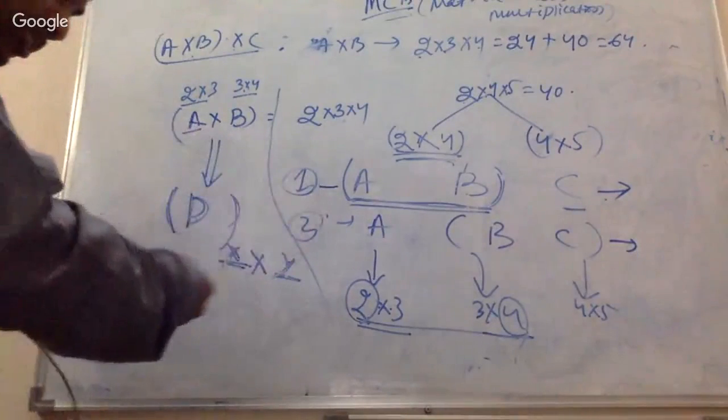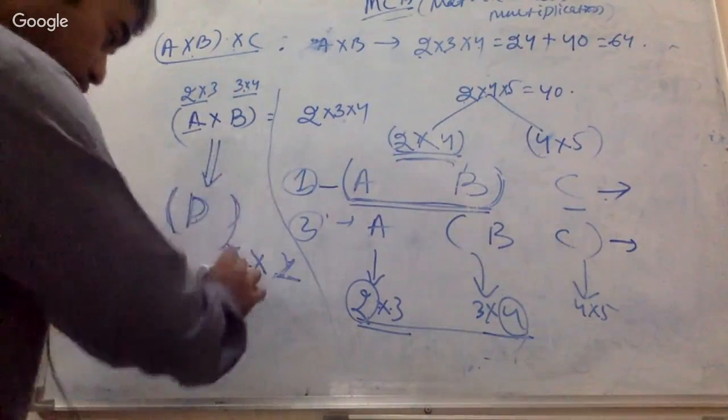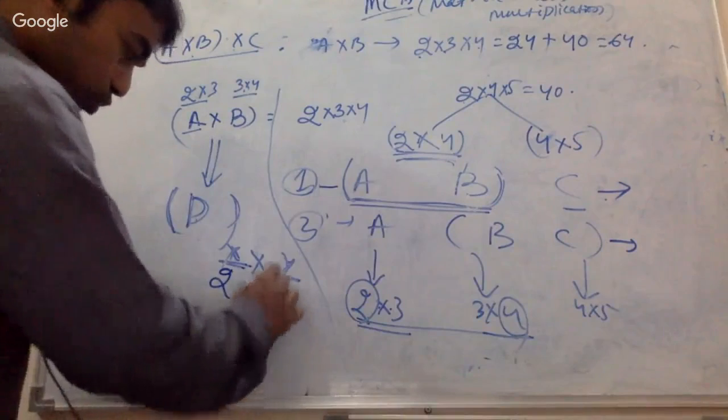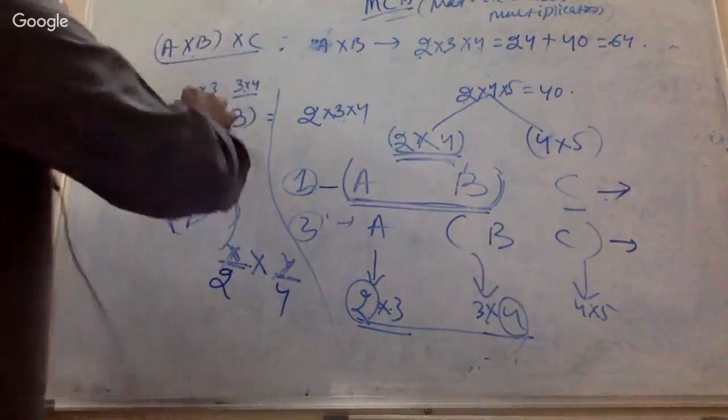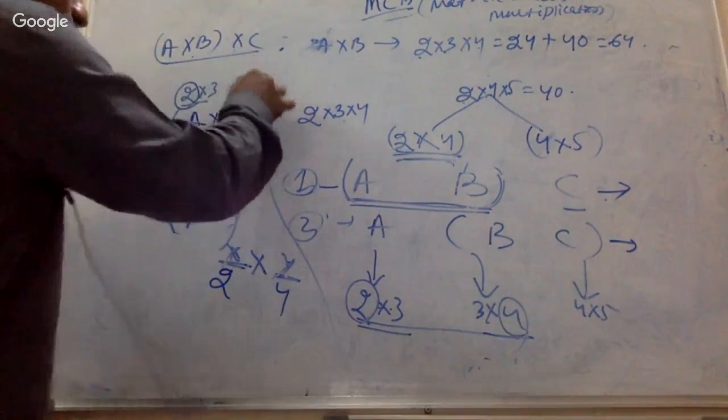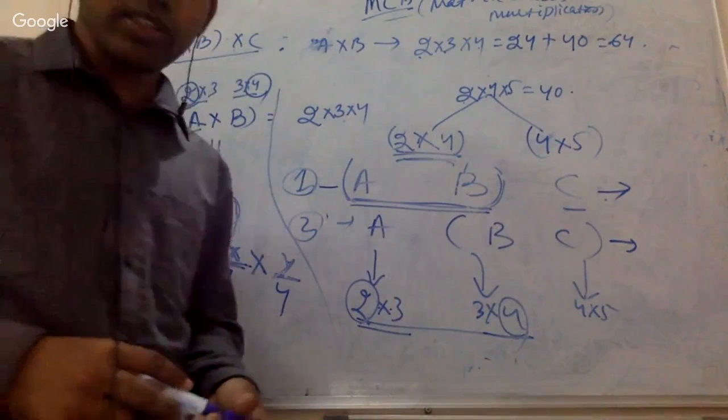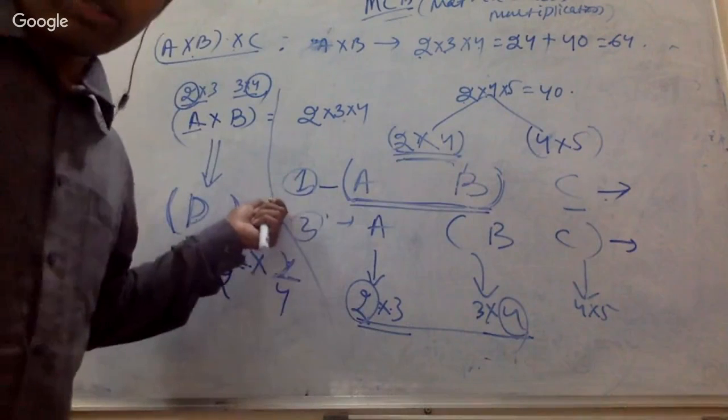Okay. That's okay. So do you understand that everybody must understand this 2 cross 4? Whenever I am multiplying these two matrices, then it is going to be 2 cross 4. This is a very important concept. If not, then you can try.